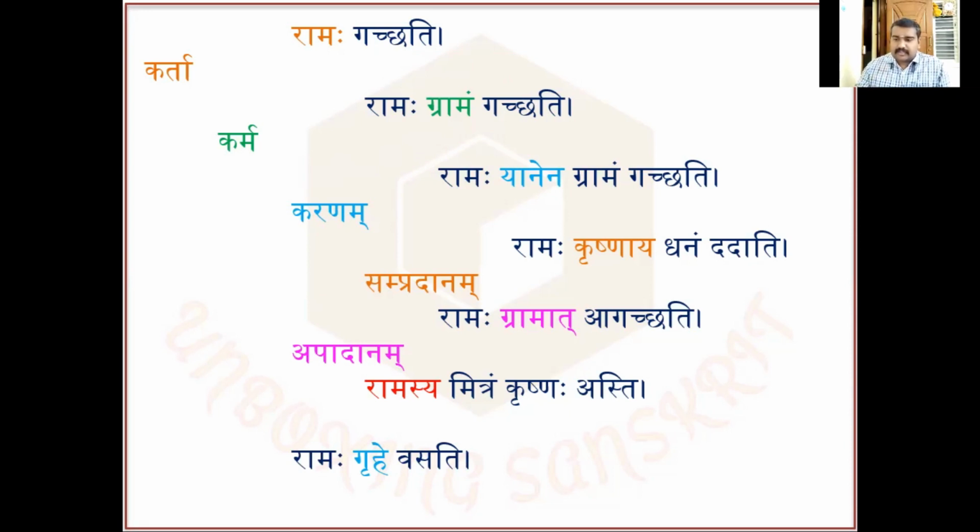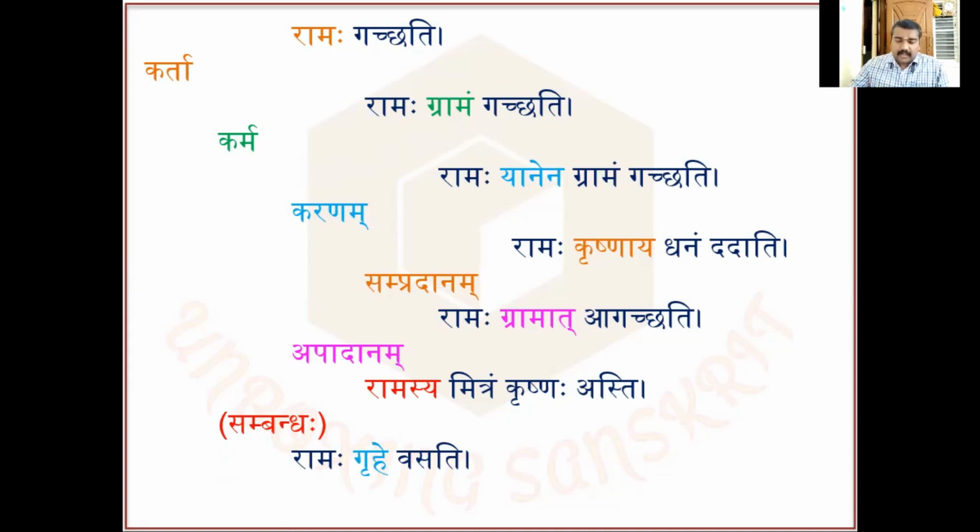Coming to the next sentence, Ramasya mitram Krishna asti. Rama's friend is Krishna. So here we can see there is a relation, a relation between Rama and Krishna. That much. And that relation is known as sambandha. Sambandha is the word for relation in Sanskrit.